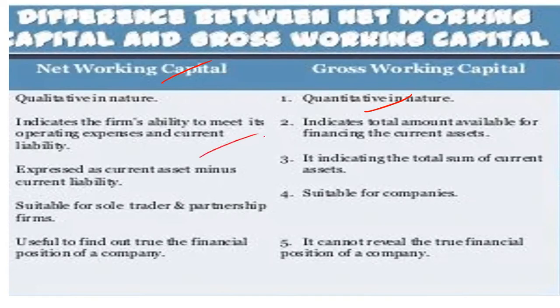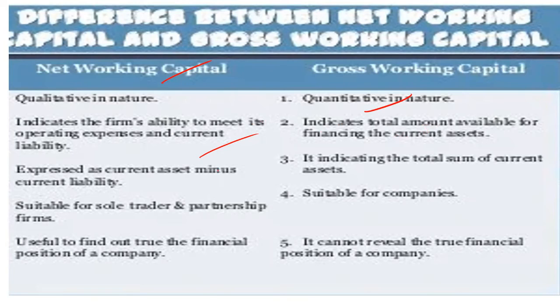Gross working capital indicates the total amount available for funding the current assets. As the formula tells us, it is the summation of current assets, so it is the amount available for the funding of current assets.